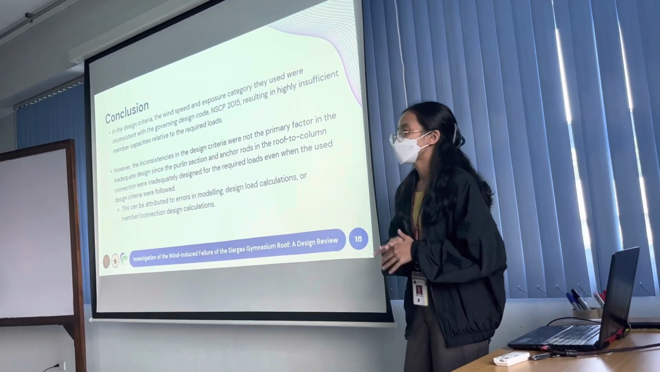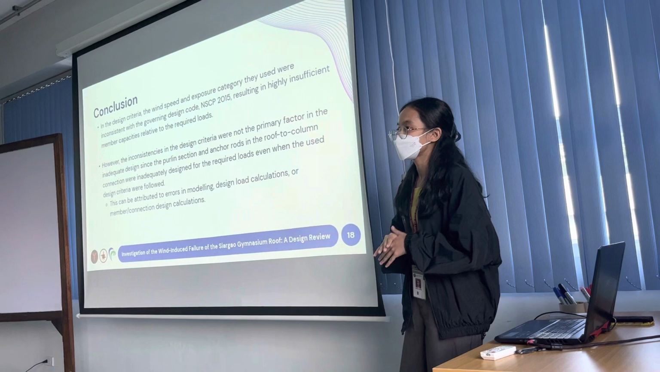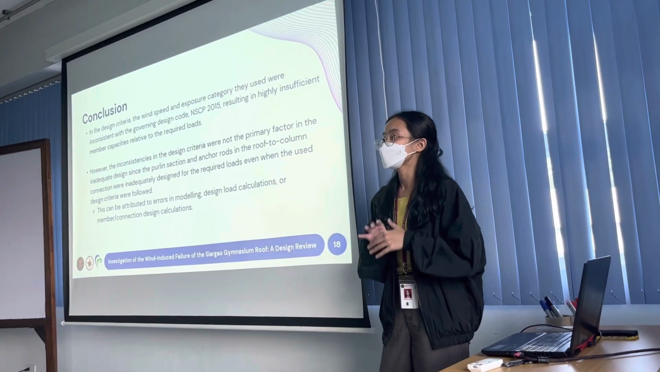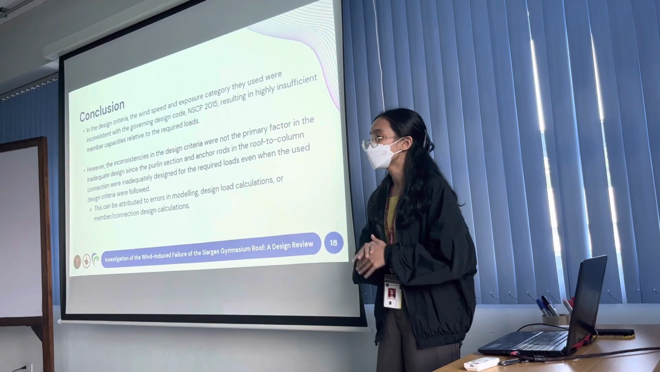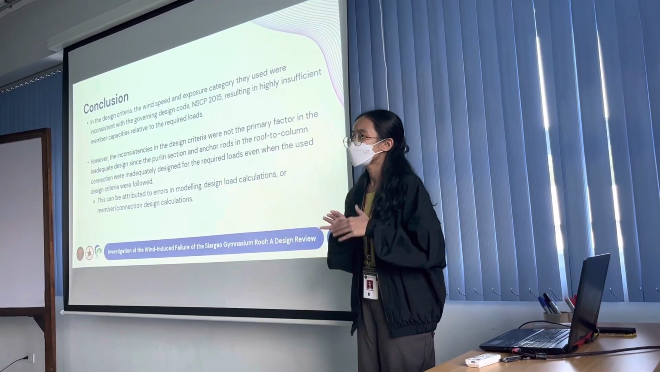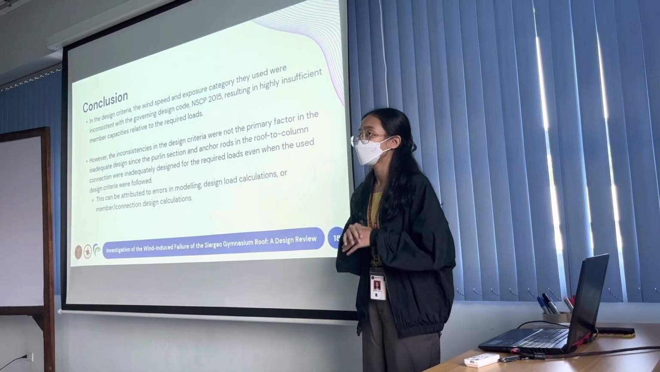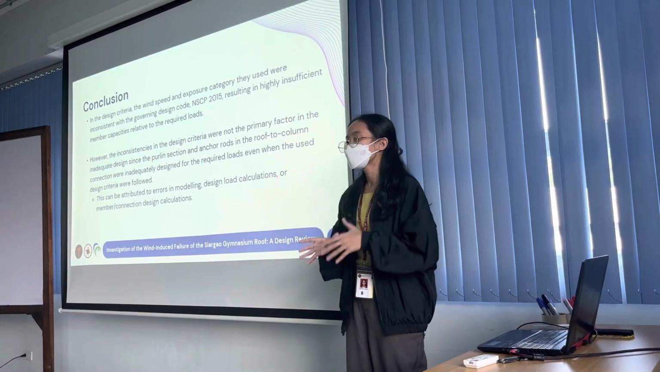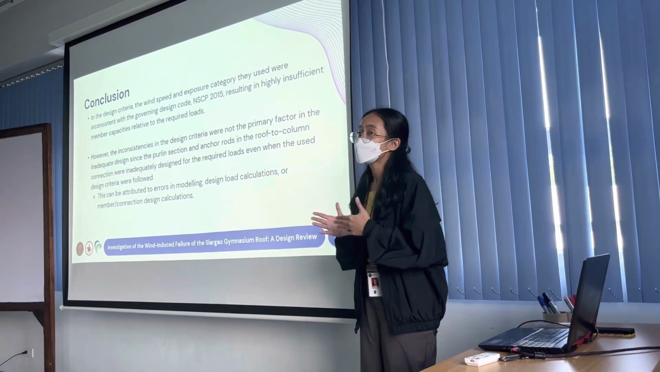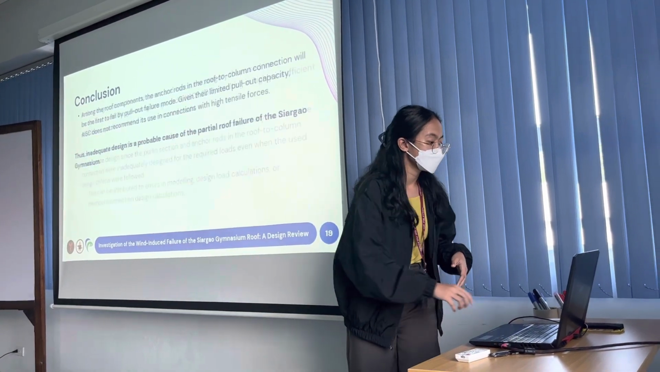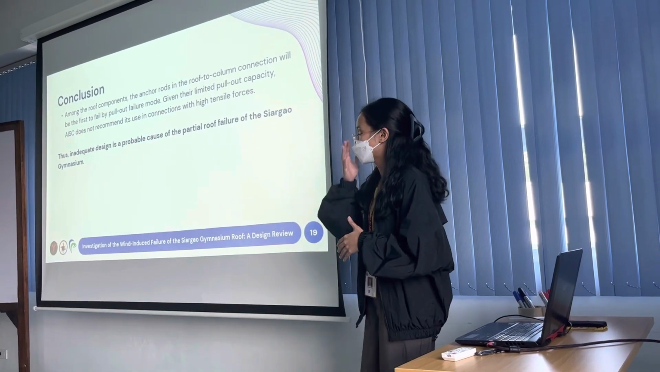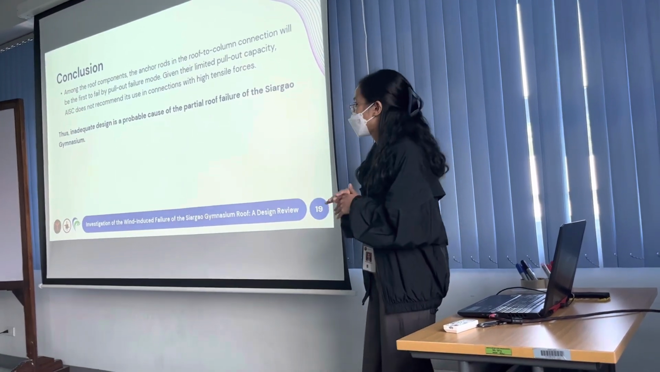The design wind loads were inadequate due to inconsistencies in the design criteria with NSCP 2015, although this is not the primary reason why the roof components were under-designed, since the purlins and anchor rods failed even under the loads computed using the design criteria. So there can be errors in the modeling, the design load calculations, or the member and connection design calculations. Then among the roof components, the roof-to-column connection will likely fail first by the pull-out of its anchor rods.